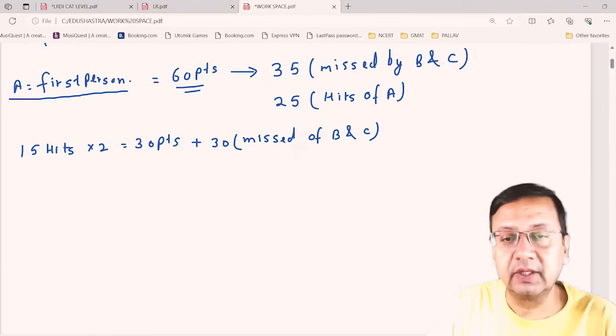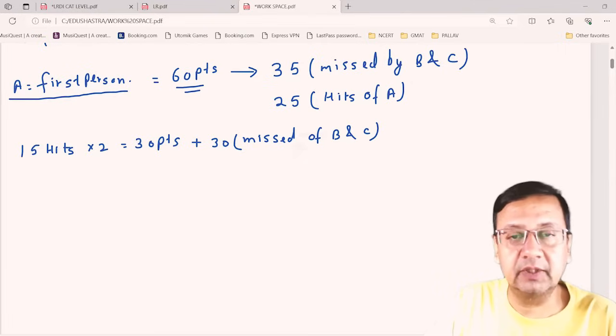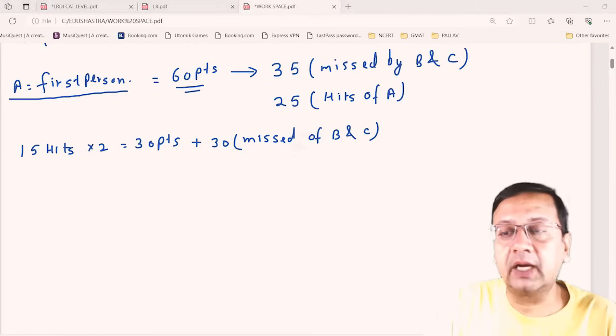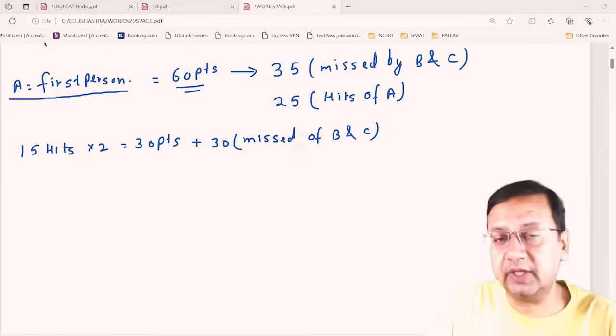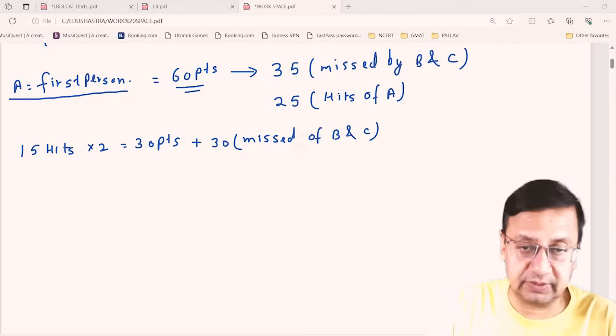What I am doing here is taking some random number, that is 15, and assuming A is hitting 15 shots.